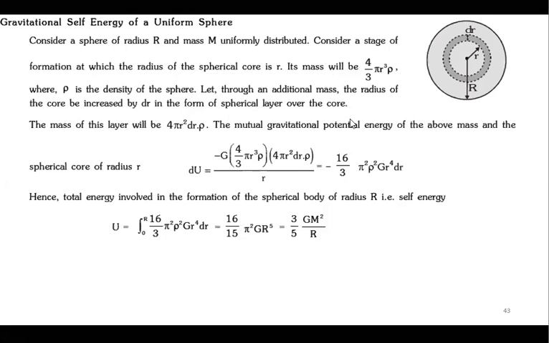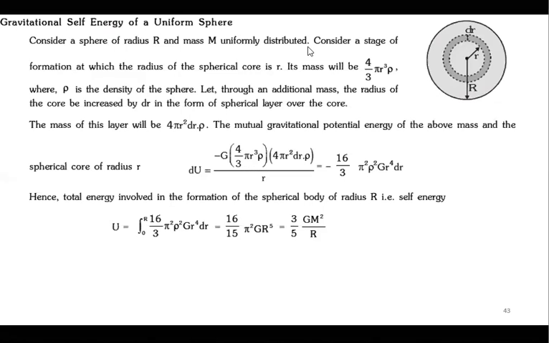Now this is another topic, for both gravitation and electrostatics, which is the self energy of a uniform sphere. Self energy will be because of its own mass, its own gravity. Yes or no?